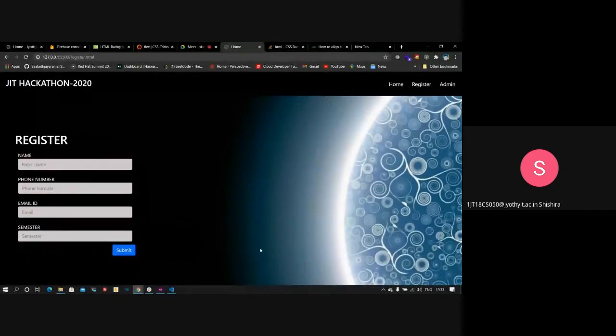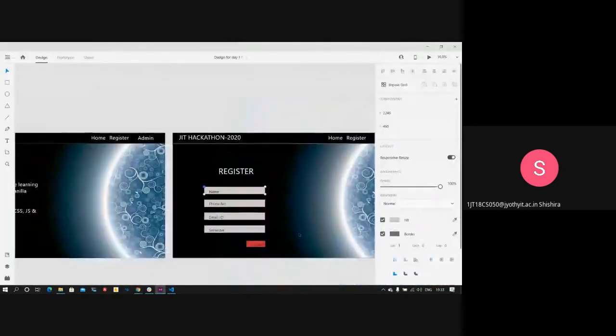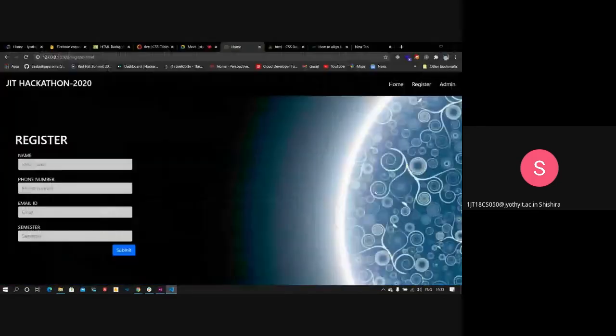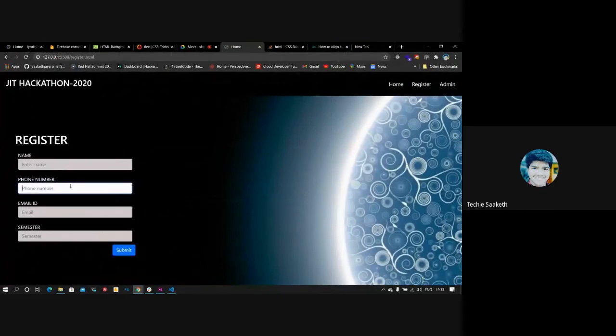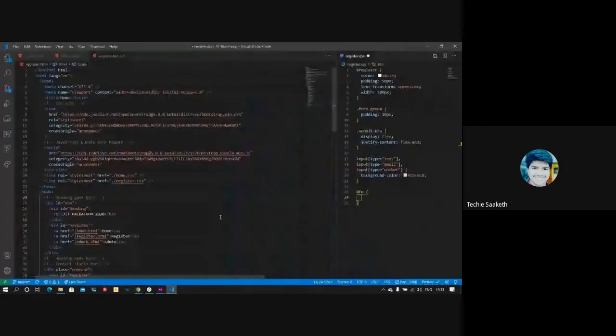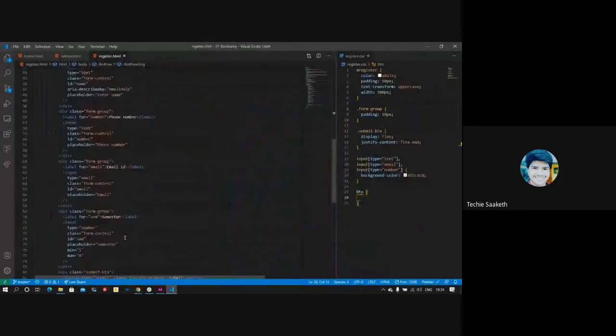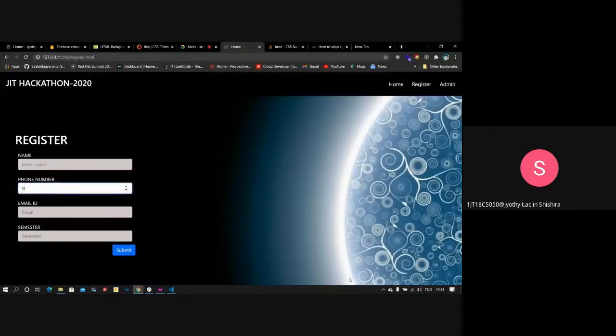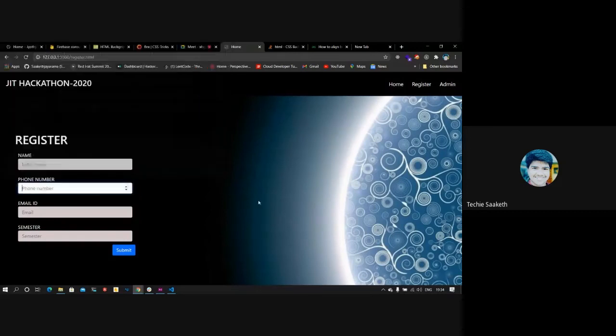And meanwhile, Srivatsa of EC just asked, phone number is in text, type equal to text. Won't it create an issue? Like if I make this as number, yeah, that can be done. Srivatsa, I guess in text numbers are also accepted, but if you want to explicitly key in just numbers, just change that to type equal to number. That's all. That doesn't create any problem at all.